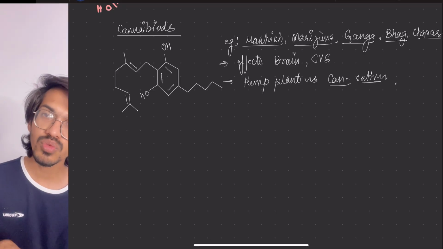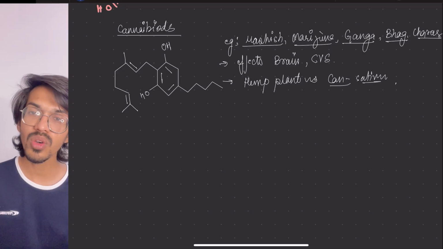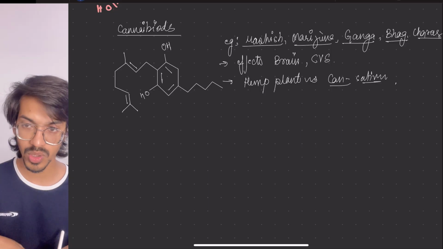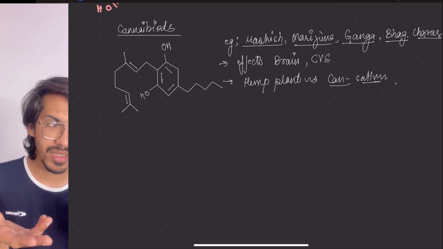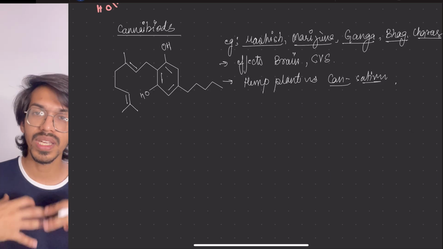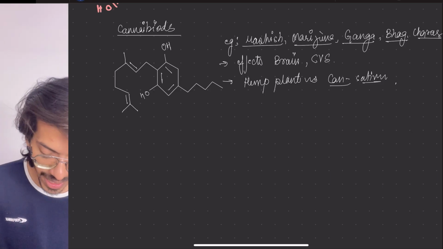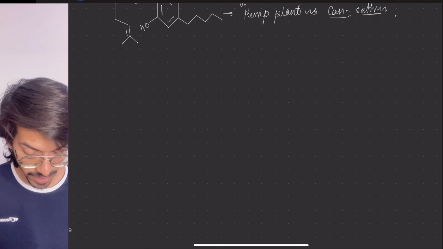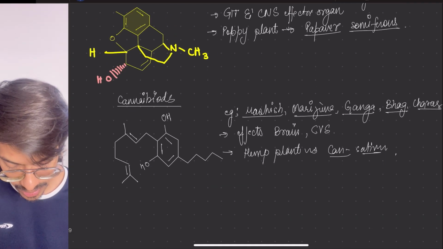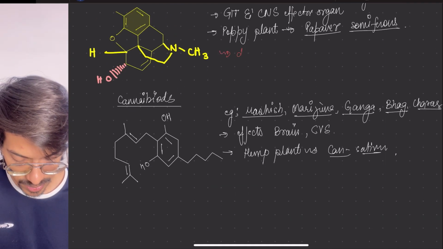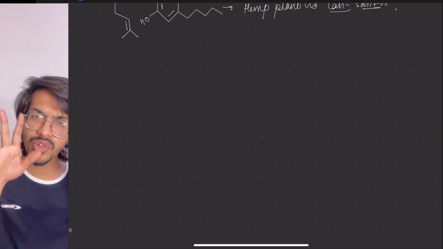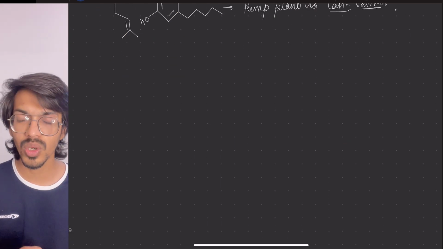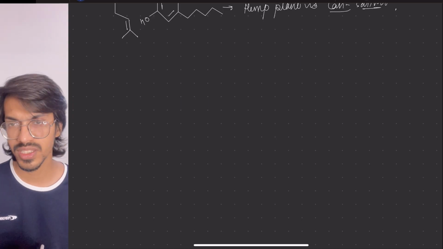Okay, next thing is how people take it. Normally it is taken orally, ingested. So this you have to remember about cannabinoids. Even though people also take it as a puff, smoking kind of thing, in certain versions of cannabinoids. One thing I forgot: it is a depressant. A depressant will reduce CNS activity, so alertness and all those things won't be there.